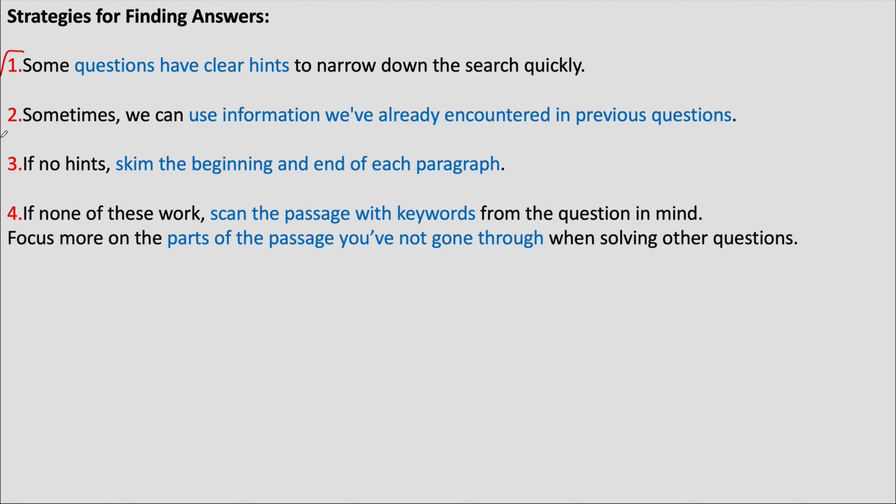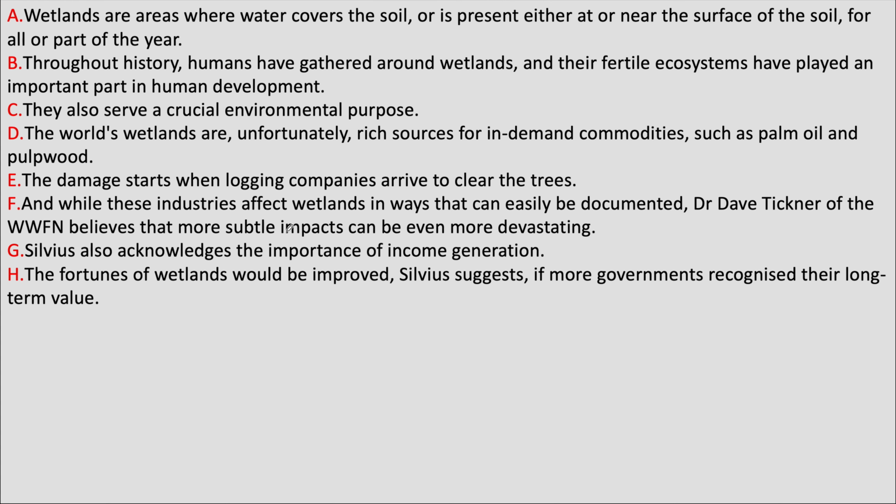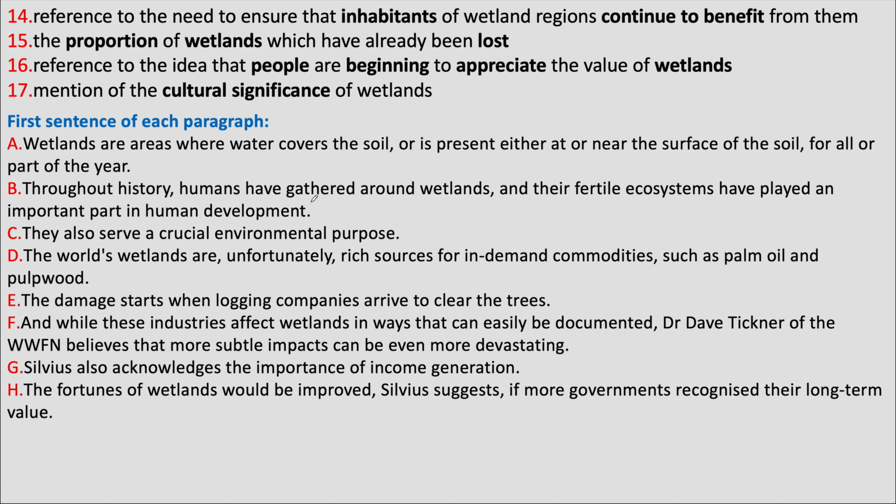And if these two don't give us any answers, we look at the beginning of each paragraph and we focus on the parts of the passage from which we have not found any answer yet. These are the first sentences of all the paragraphs. We go through these sentences looking for any hints of what is there in the questions. Here, the first sentence of paragraph G says, Sylvius also acknowledges the importance of income generation.